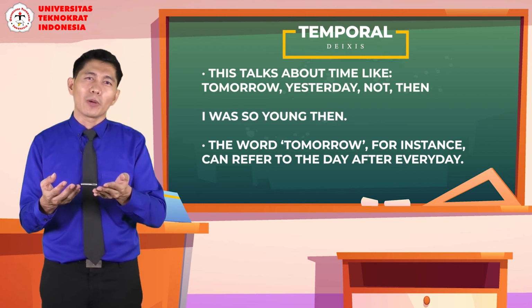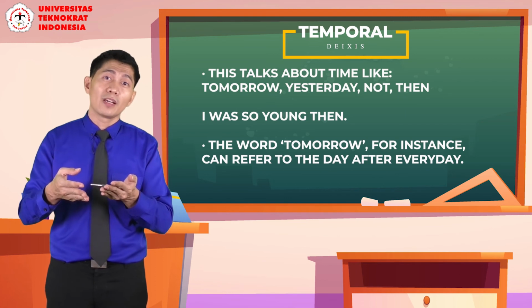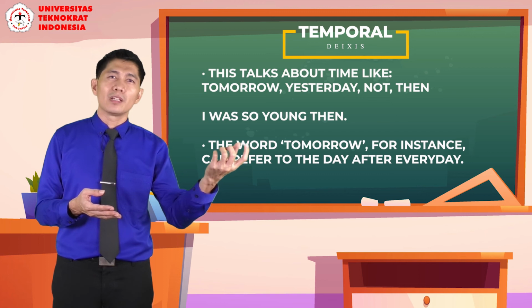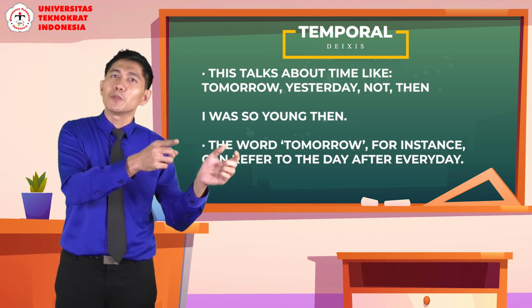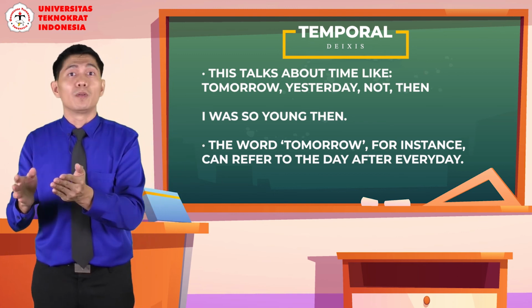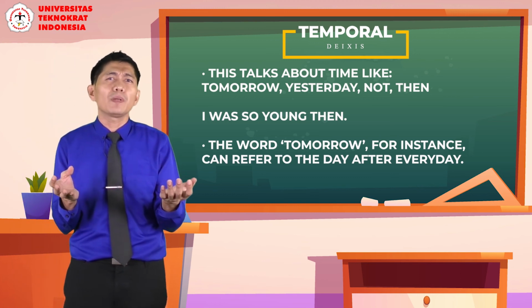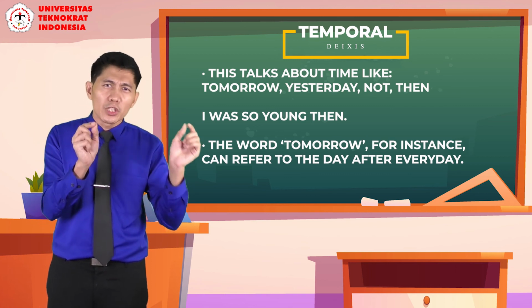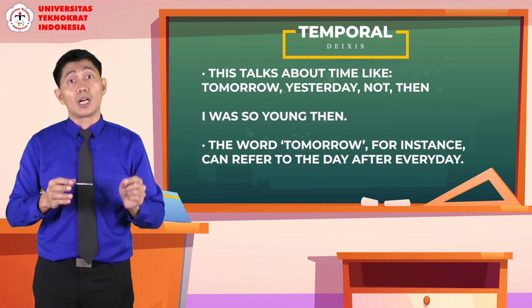Like, I came to Jakarta 2 years ago. I was still a student then. So then means at that time, and this then refers to the time when I went to Jakarta, which is 2 years ago. If I just say I was a student then, people will not understand the reference of the word that I use, which is then. So that's the idea of deixis.